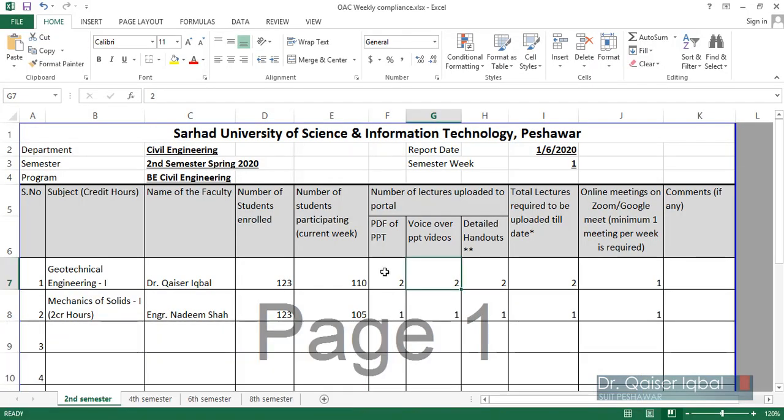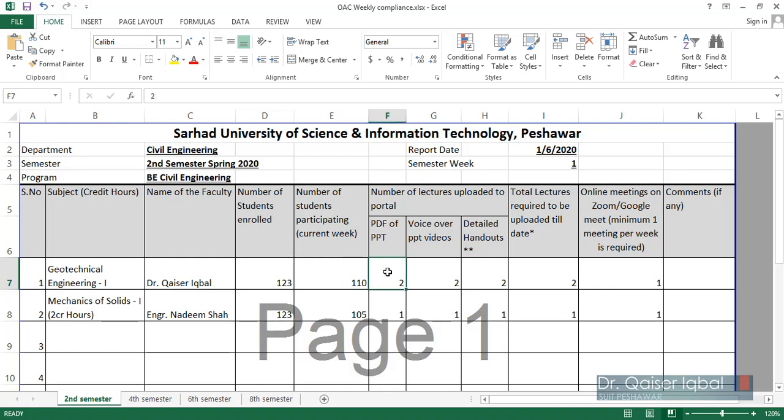This is the sheet which the coordinators will have to fill. Over here this is for the second semester, then there will be 4th semester, 6th semester, 8th semester. All the subjects will be filled by your coordinator over here. For example, my subject is Geotechnical Engineering 1 in the second semester. So the teacher name, the number of students enrolled in this course, and the number of students who have participated overall in the SUIT portal activity and your live sessions. You will basically take an average of those who are participating.